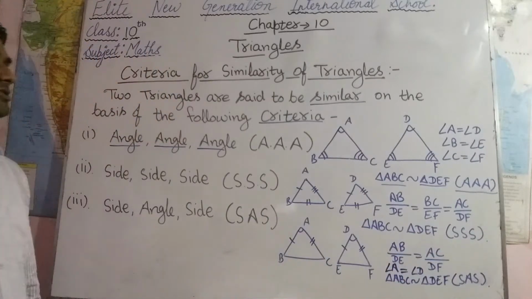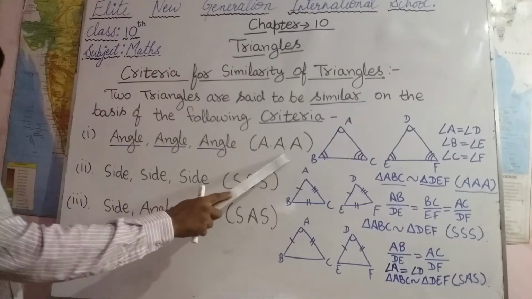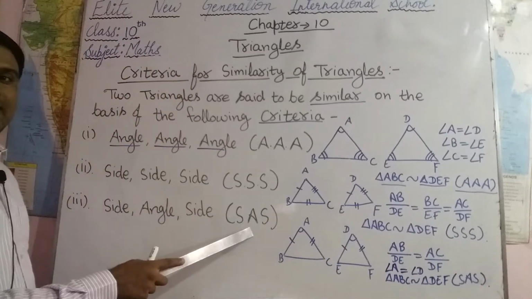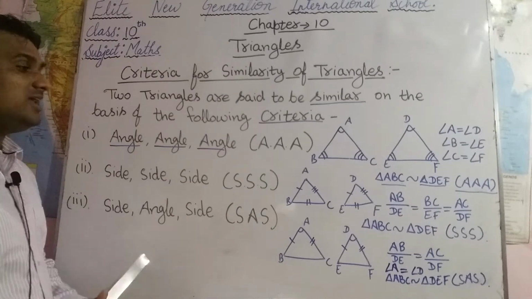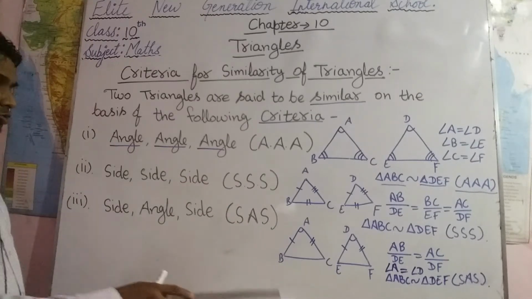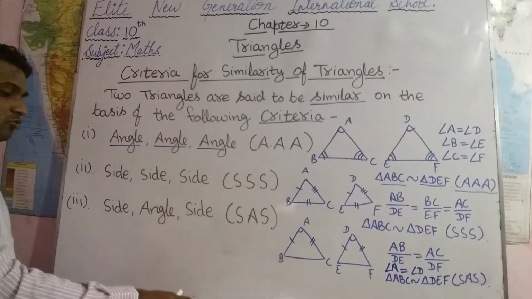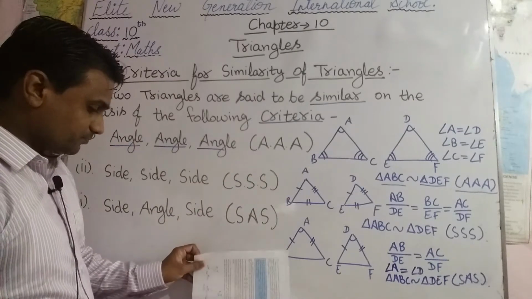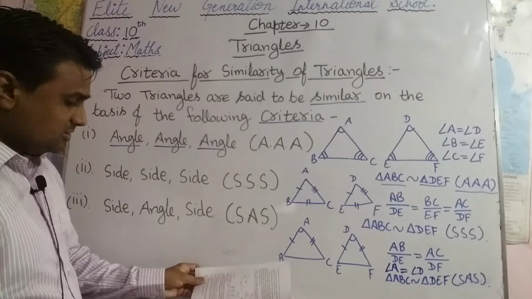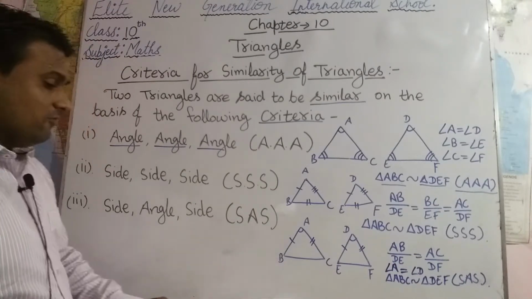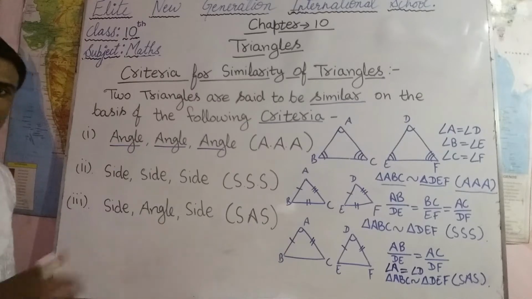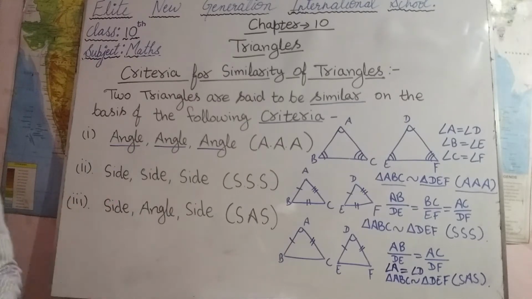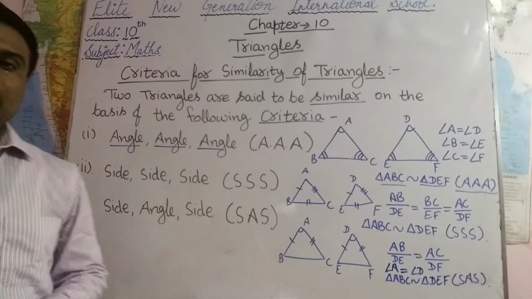So these three criteria are there, AAA, SSS and SAS. Sometimes we also use the AA criterion. On the basis of this you can do these theorems. The theorems are given in your book, theorems 6.3, 6.4 and 6.5. So you can try these theorems. Now on the basis of these theorems we can proceed to our exercise.